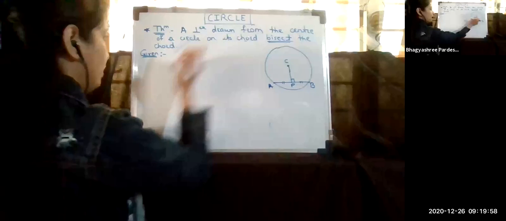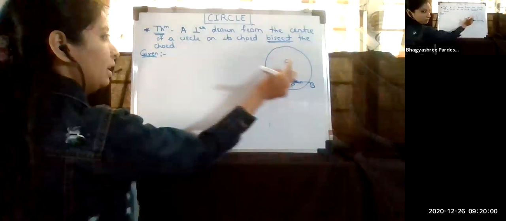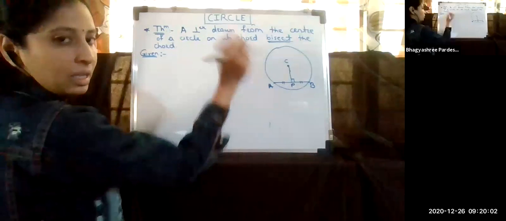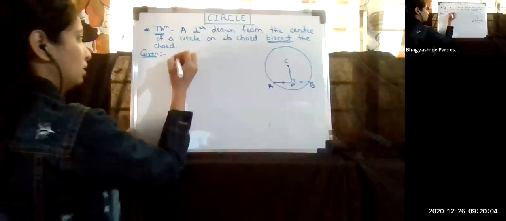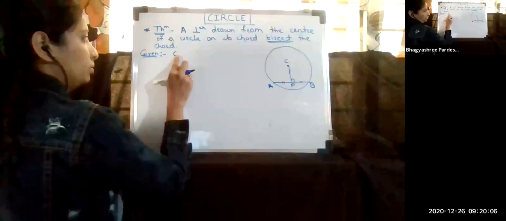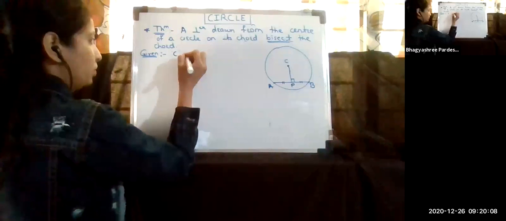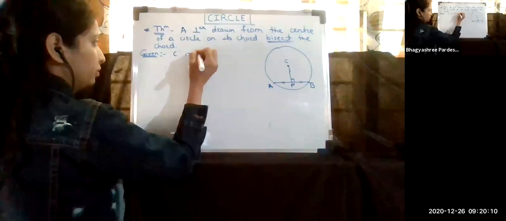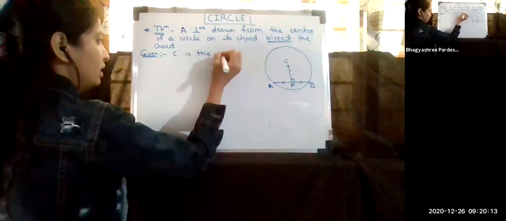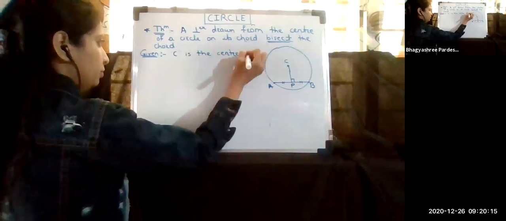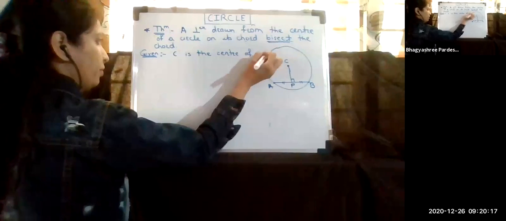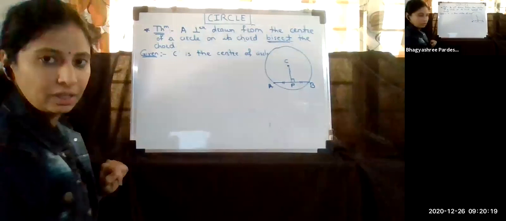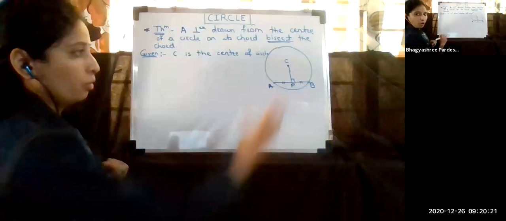Firstly, I have to give the name to the circle. C is the center of the circle. Okay, this is the first given, which we write with the help of the figure.